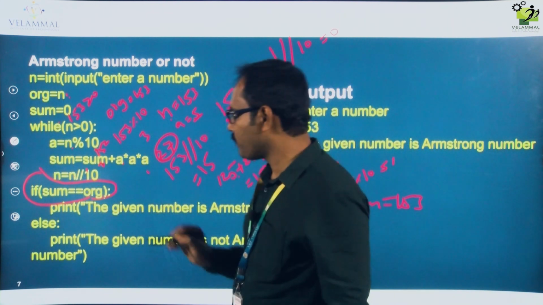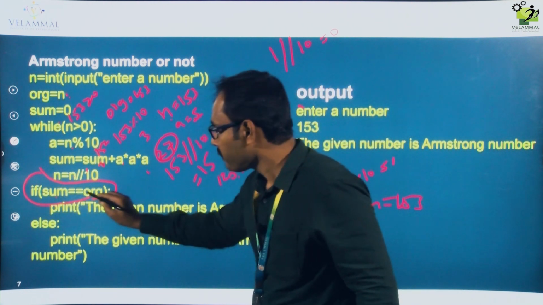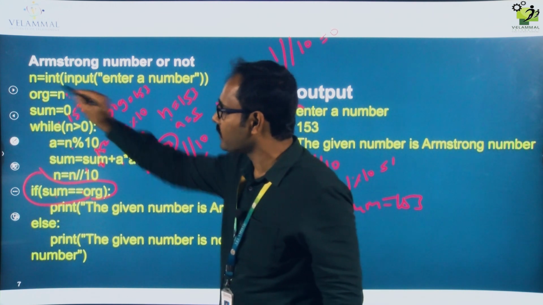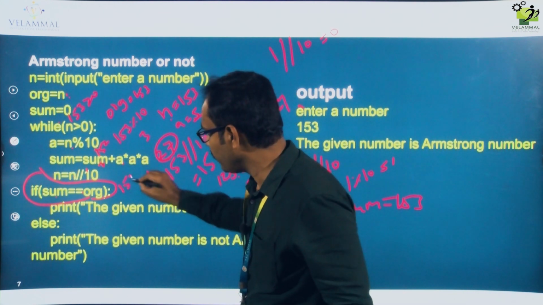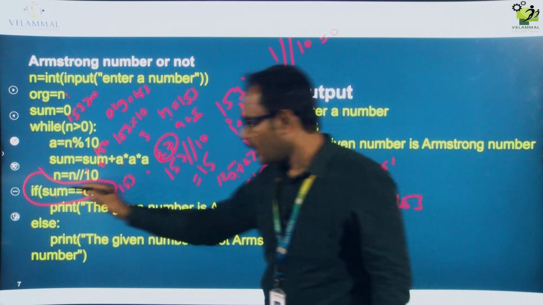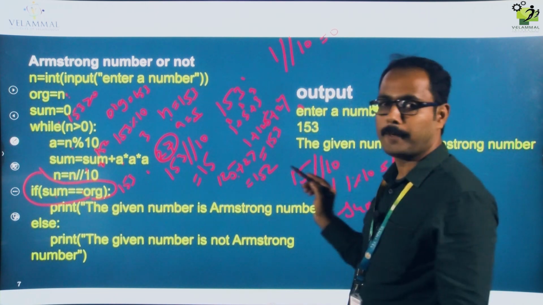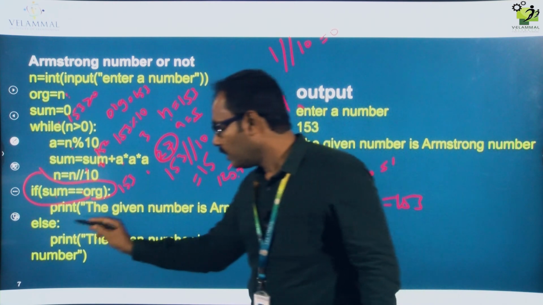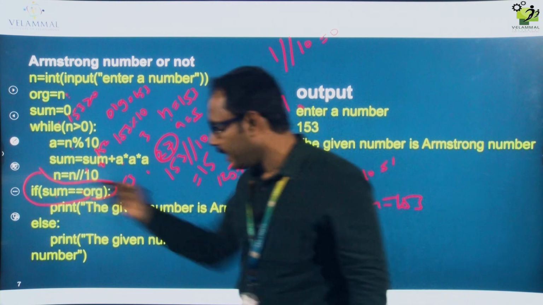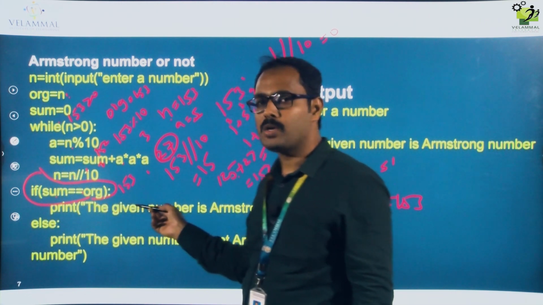Now what is the sum value? We have stored it as 153. Sum value 153 is compared with the org value we initially assigned, which is 153. So when you are comparing the sum value with org, both are equal, then we have to print that the given number is an Armstrong number. Else, the given number is not an Armstrong number. In our case both are equal, sum value is 153 and org value is also 153.